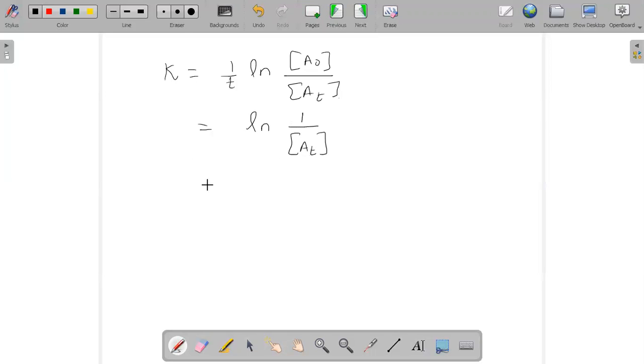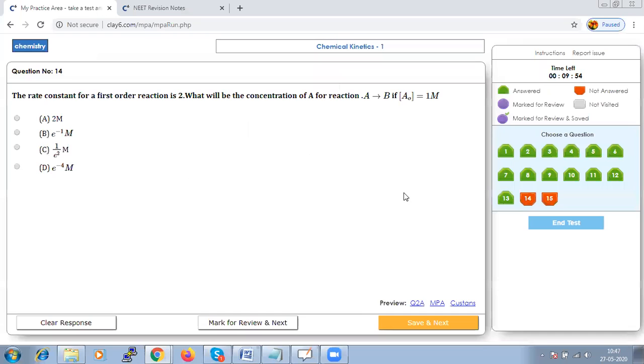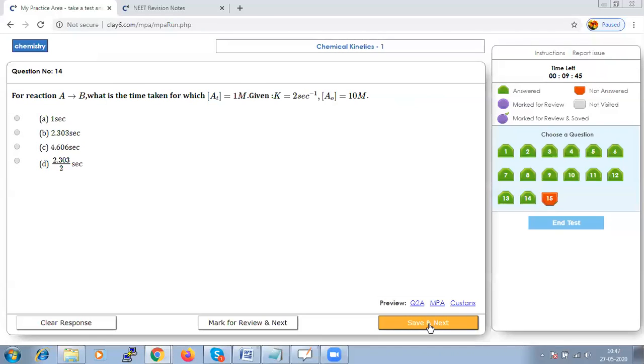If I take reciprocal, AT will become just e to the power of minus 2. So it's option e to the power of minus 2m. E to the power of minus 2m we do not have, that means this should be the answer C. Let us save that and go to next.